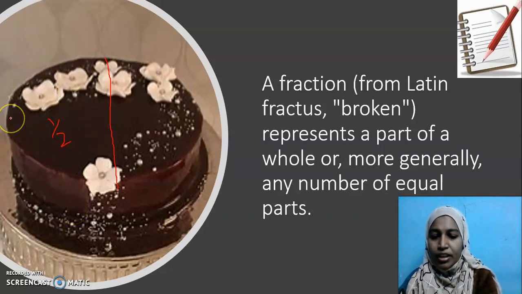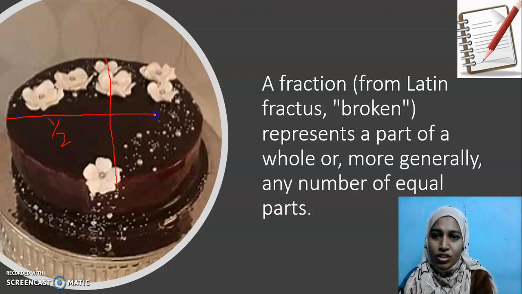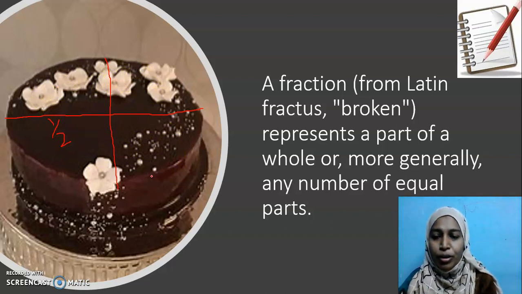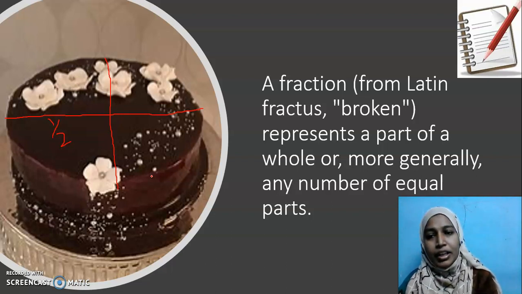If I again cut it with a horizontal line, how many equal pieces do I have now? 4 equal pieces. Very important, they should be equal, my dear children. You are familiar with all these things right from class 4, but let it be a recap for you all.